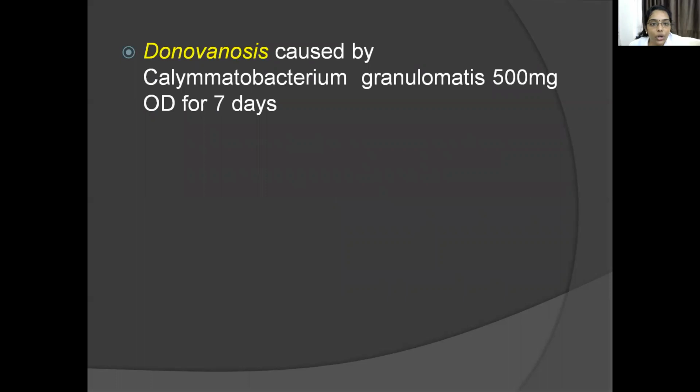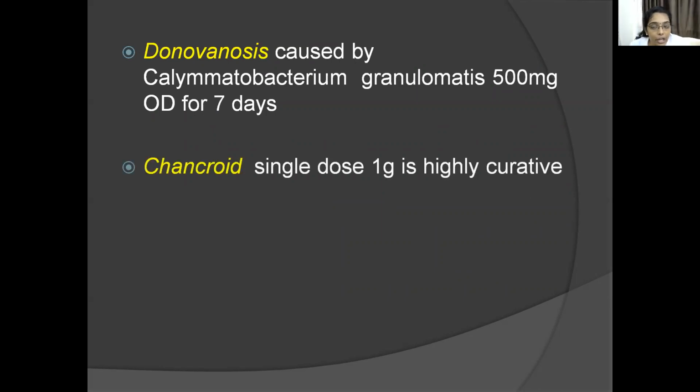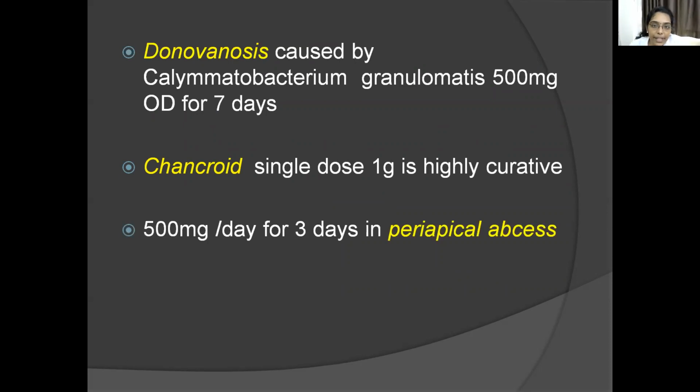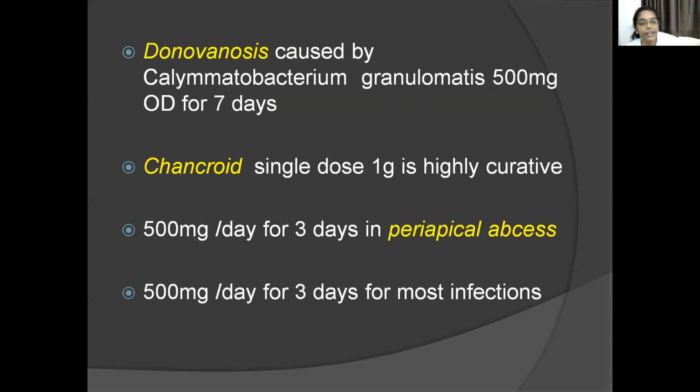Then we use it in donovanosis caused by Calymmatobacterium granulomatis, 500 mg OD for 7 days. Chancroid, a single dose of 1 gram is highly curative. 500 mg per day for 3 days in periapical abscess. Then 500 mg per day for 3 days for most infections. So nowadays we prefer taking it for 5 days.